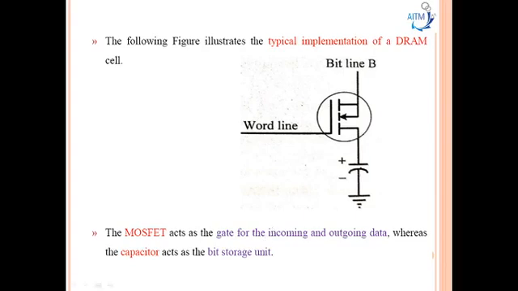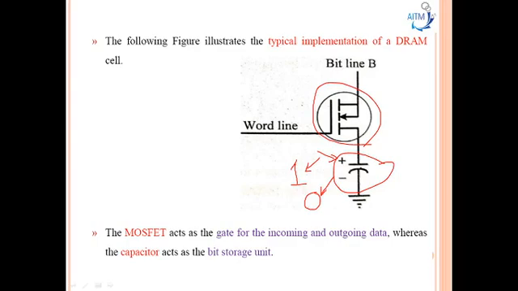So this dynamic RAM consists of a MOS transistor and a capacitor here. So this capacitor cell determines whether the particular bit is logic 1 or 0 here. So the presence of a charge in the capacitor represents the logic 1, okay, and the absence of charge indicates logic 0 here. If the capacitor is charged, then it indicates what? Logic 1. If there is an absence of a charge in the capacitor, it indicates 0 here, right?